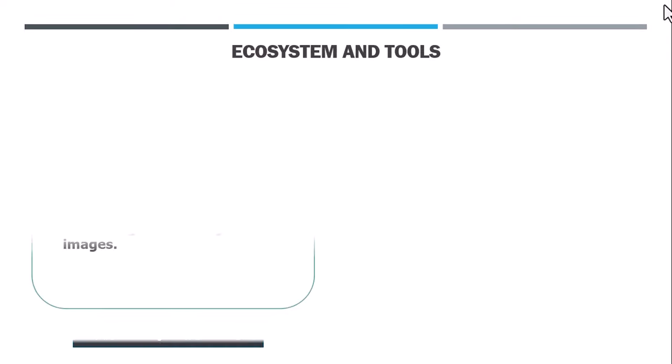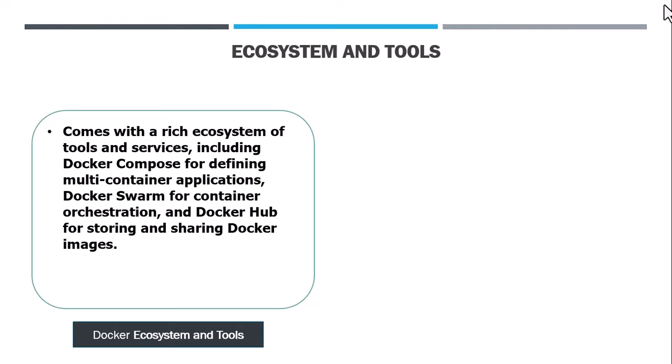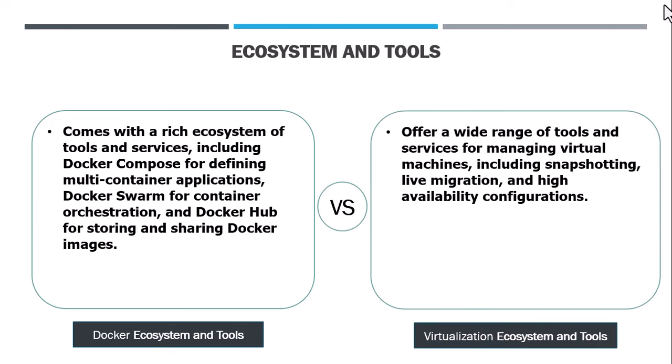Ecosystems and tools. Docker comes with a rich ecosystem of tools and services, including Docker Compose for defining multi-container applications, Docker Swarm for container orchestration, and Docker Hub for storing and sharing Docker images. Virtualization ecosystems and tools offer a wide range of tools and services for managing virtual machines, including snapshotting, live migration, and high availability configuration.